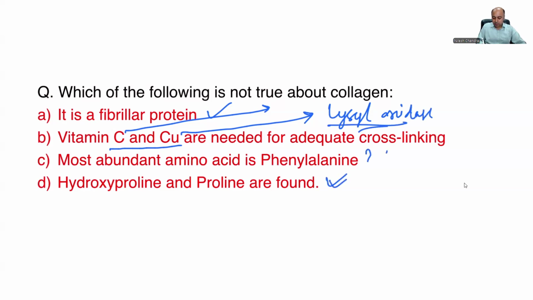The most abundant amino acid is glycine. So the correct answer here, the statement that is not true about collagen, is: most abundant amino acid is phenylalanine. This is not a correct statement. It should have been glycine.